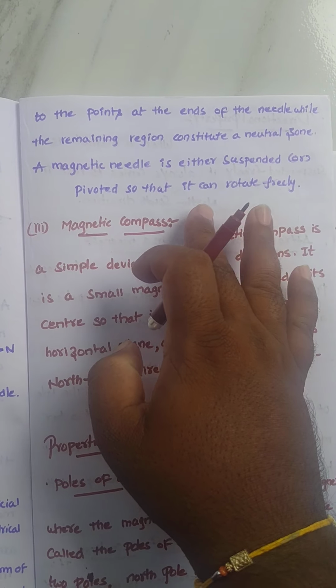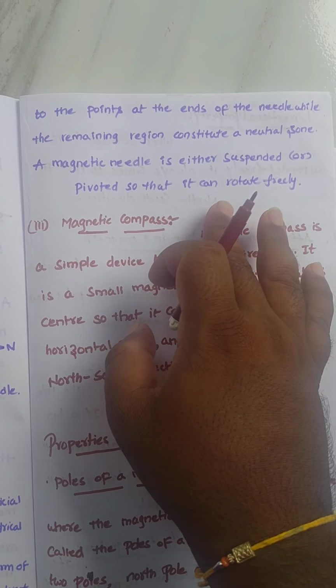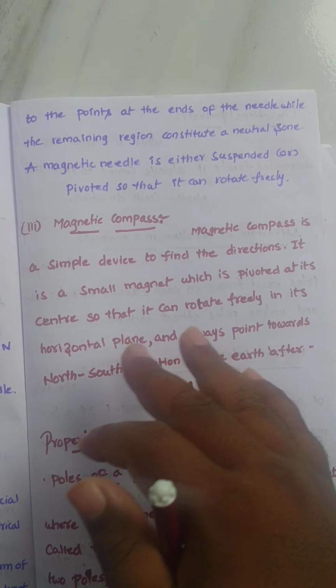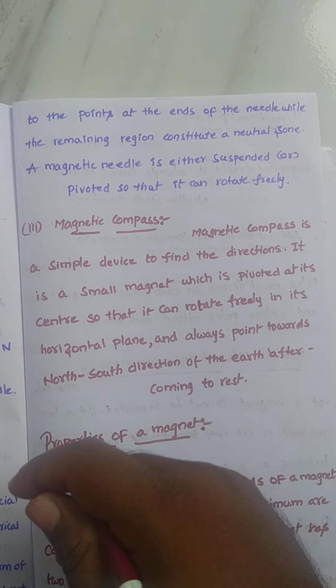The magnetic needle is either suspended or pivoted so that it can rotate freely. Easily we can suspend it like that, or we can pivot it, so that it will rotate freely. Next one is the magnetic compass.